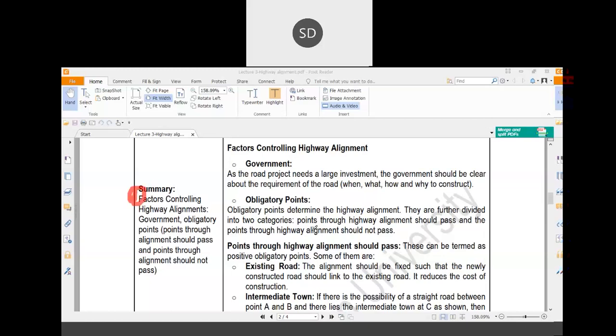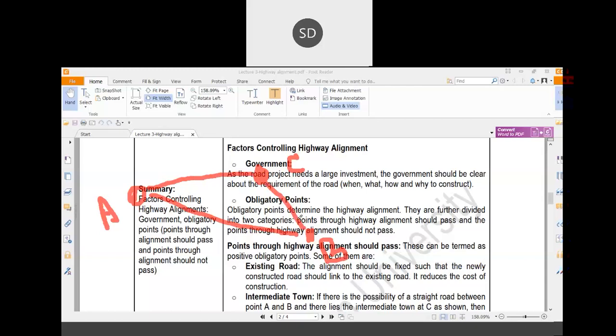Location, this is another location A, and now suppose one town or city is positioned at location C. Okay, now you can construct a road over there, but if you can connect your road with city C, in that case it will be more useful.